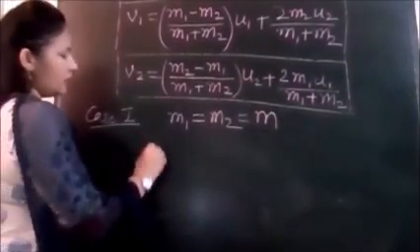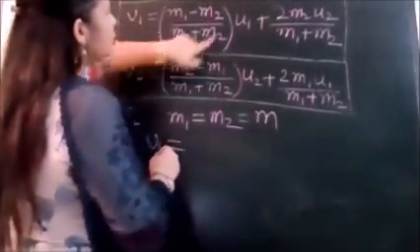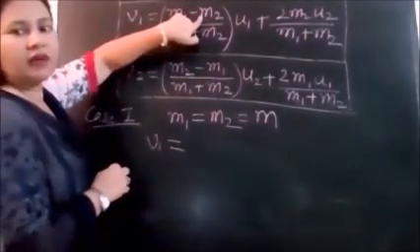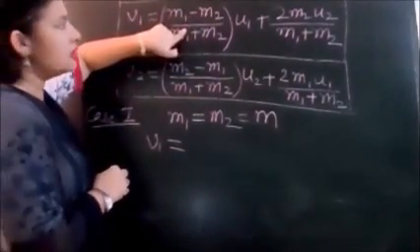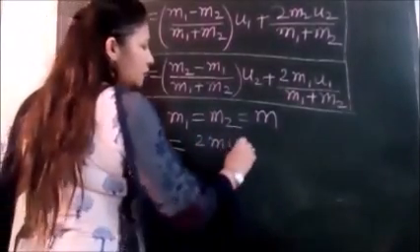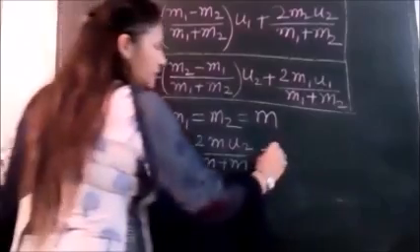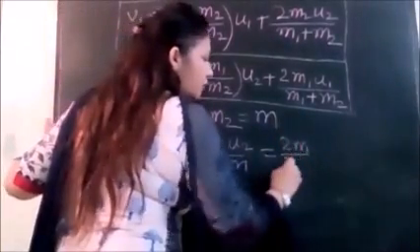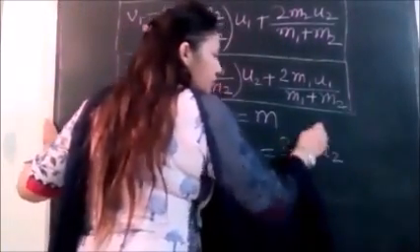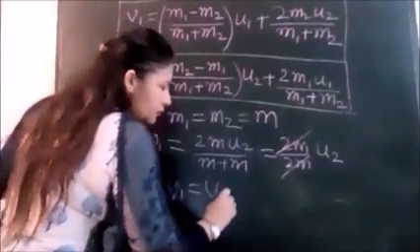Put m1 equal to m2 equal to m. In v1, the first term vanishes because we have the difference of m1 and m2, which becomes 0. We are left with 2m u2 over (m plus m), that becomes 2m over 2m u2. The 2m cancels and we get v1 equal to u2.